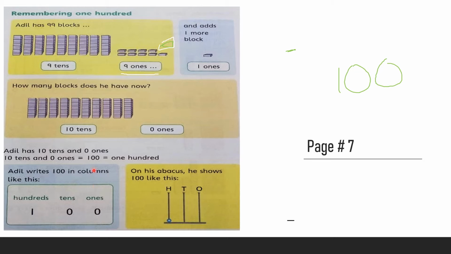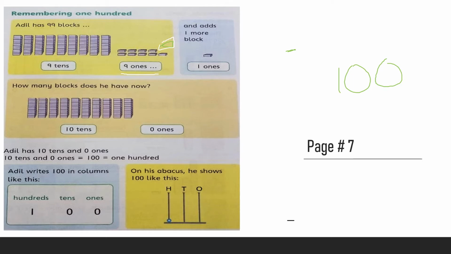Okay. So now Adil has 100 blocks. We write 100 in columns like this. This is the ones column, tens column and hundreds column. What is this? This is an abacus and we show numbers on this abacus with beads. In this, only 100 is written, so we make 1 bead in the 100s rod, 0 beads in the 10s rod and 0 beads in the 1s rod.